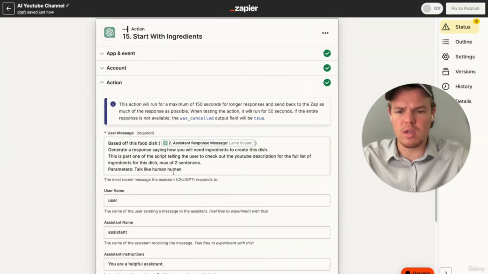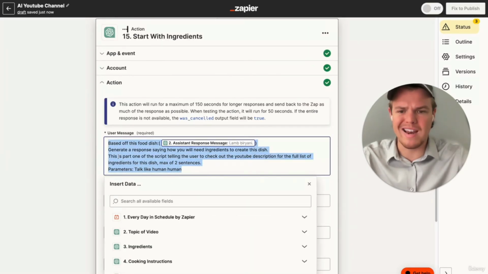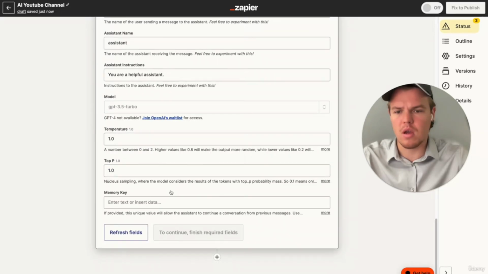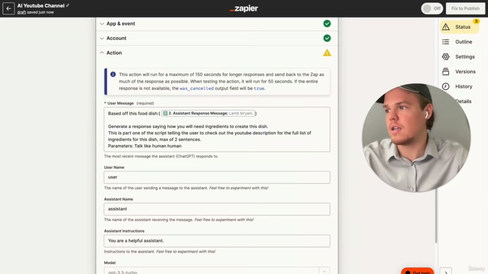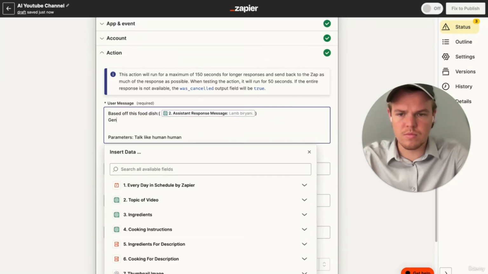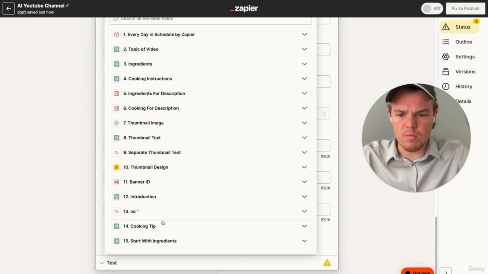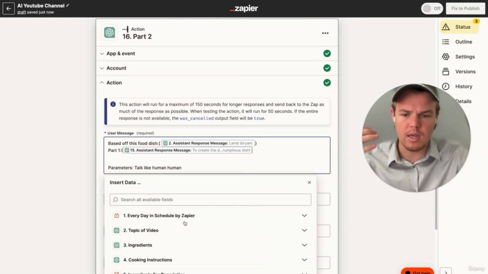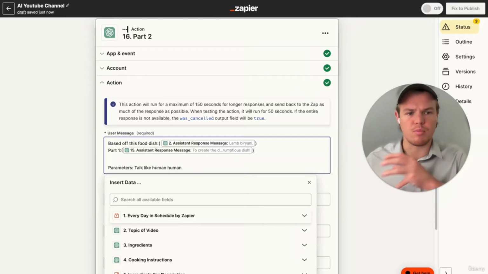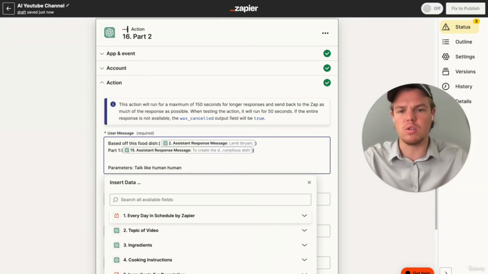What's great, though, is we can just copy this. We're going to Command A, Command C, and from here, Command V this. And we're going to edit this slightly. One thing we need to add here is the fact that this is part 2, so we need to make sure we reference part 1. We're going to make sure we input part 1 that we just created here. So what's nice is now you understand that every single one of these slides can reference previous slides so that the conversation flows throughout the video.